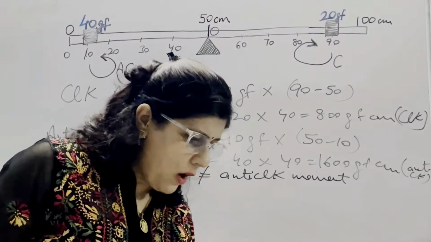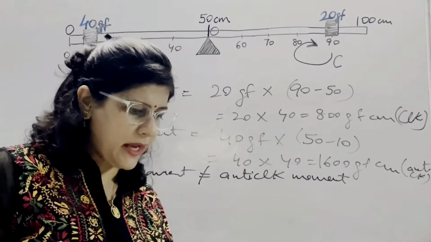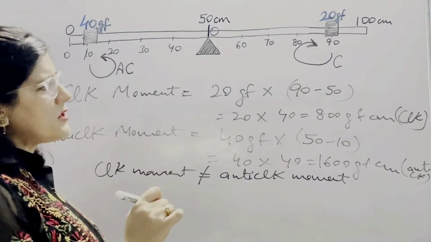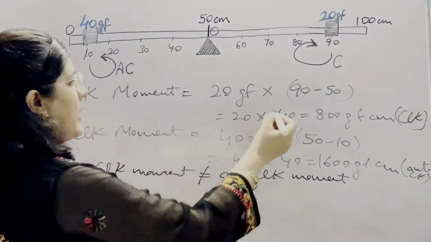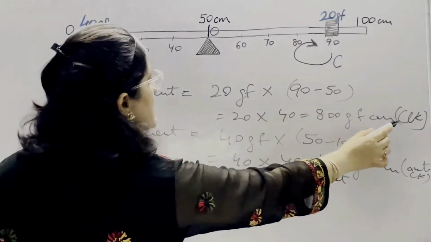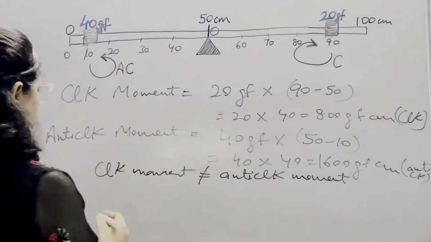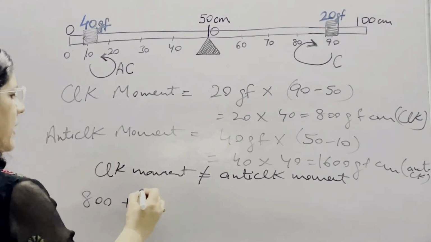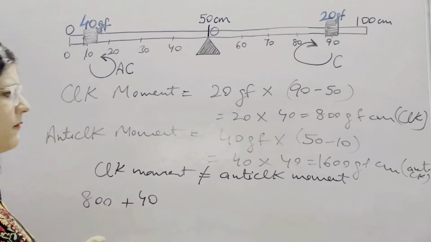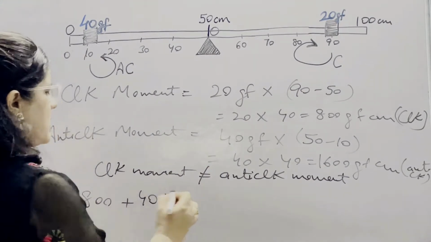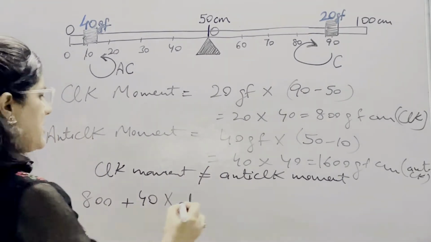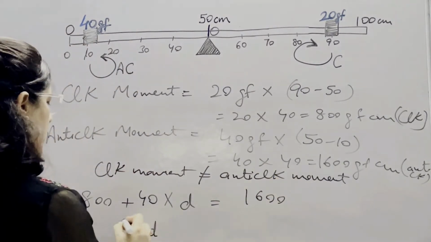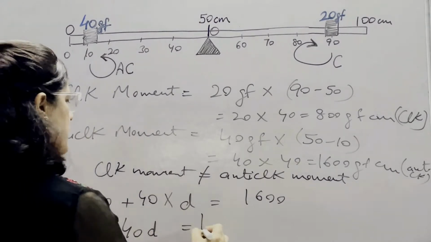Third part, how can the rule be brought in equilibrium? By using an additional weight of 40 gf. As we know, if we have an additional weight, we need to add it in a direction such that the clockwise moment will become greater. So the clockwise moment is already 800 gf cm and we have an additional weight of 40 gf, but we don't know the distance of this weight, so we again take it as D. Anti-clockwise moment remains the same, which is 1600. So 800 plus 40D is equal to 1600.